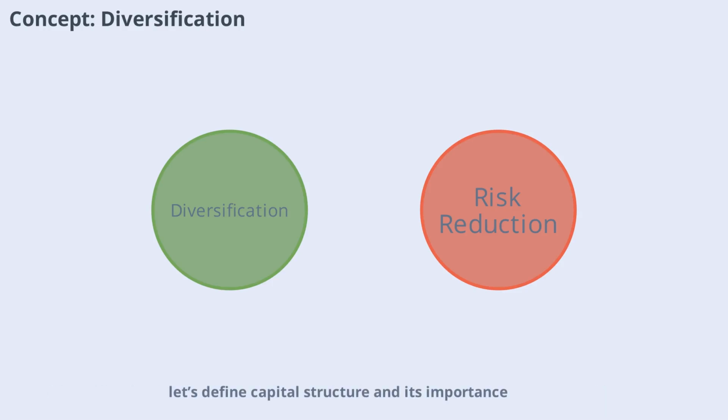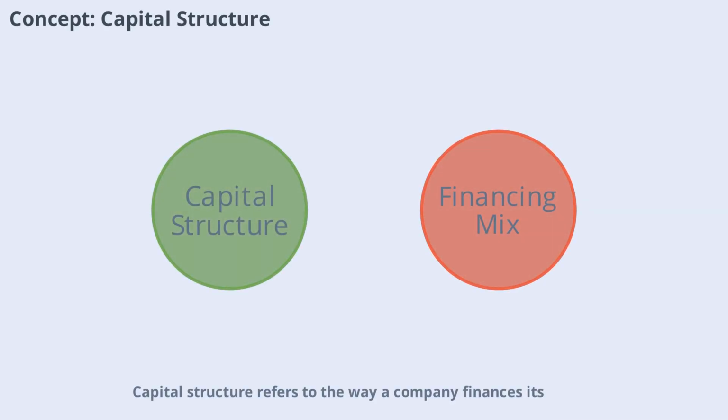Now, let's define capital structure and its importance. Capital structure refers to the way a company finances its operations and growth through a combination of debt and equity. The optimal capital structure minimizes the cost of capital and maximizes value for shareholders. Understanding capital structure helps organizations make better financing decisions.